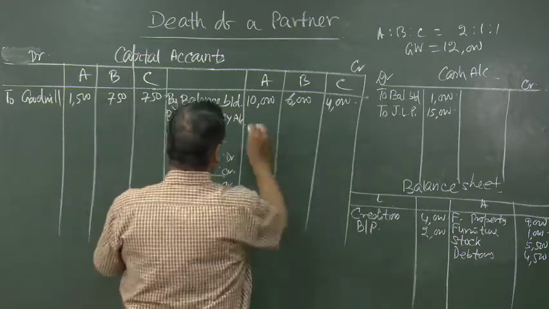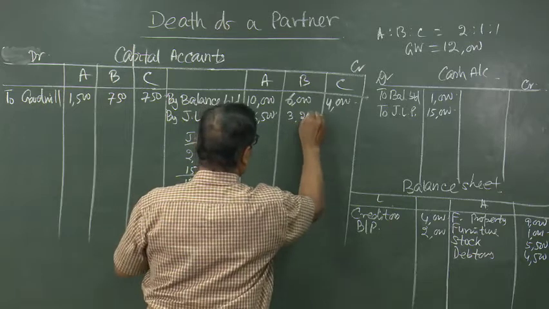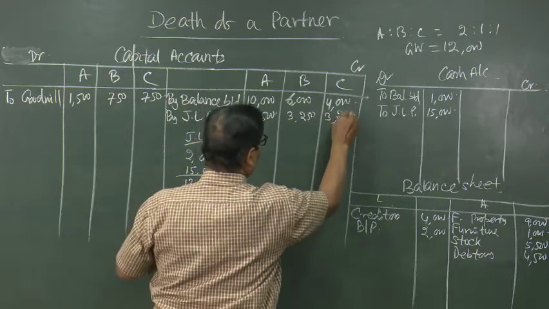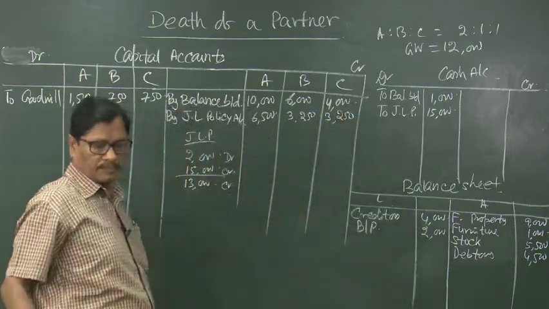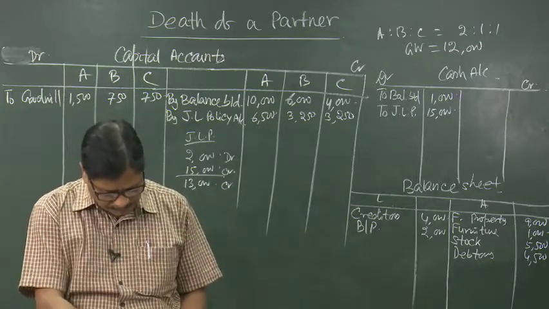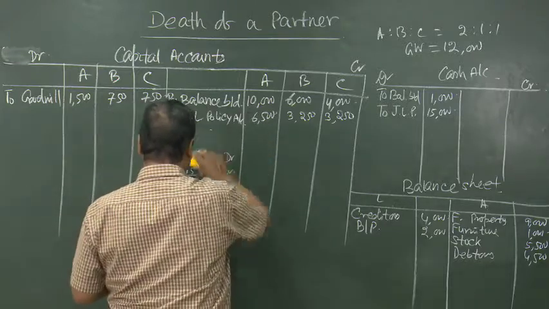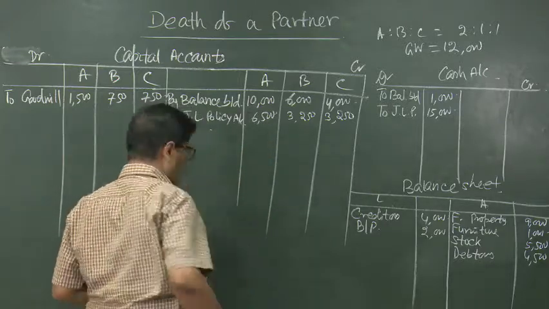Out of 13,000, 6,500 to A and 3,250, 3,250 to B and C. We have already dealt with the joint life policy, then wipe it out.